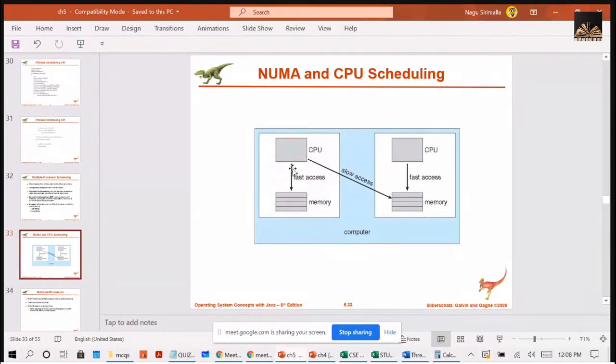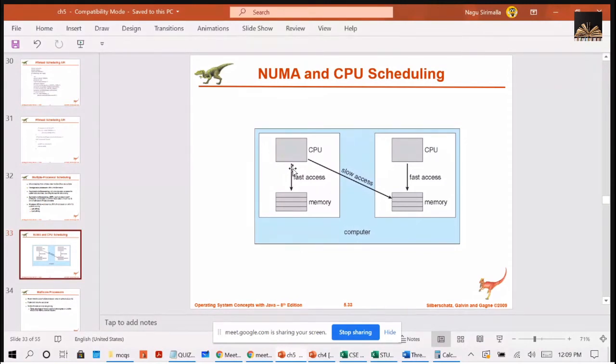So in this push migration, what happens is one processor will be observing all the processors' workload. So if it finds some imbalance, then it will take some jobs from the overloaded, high burden processor, and it will give the jobs to the less busy processor or idle processor. That is called push migration.